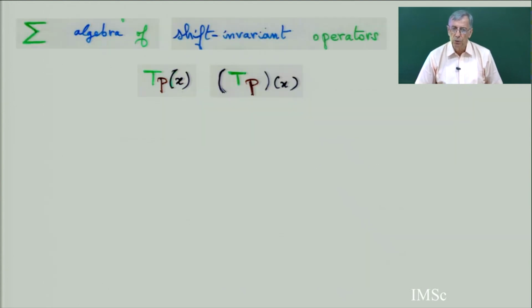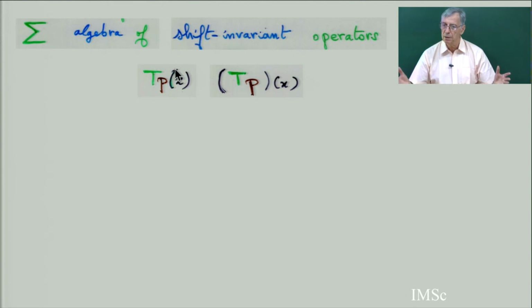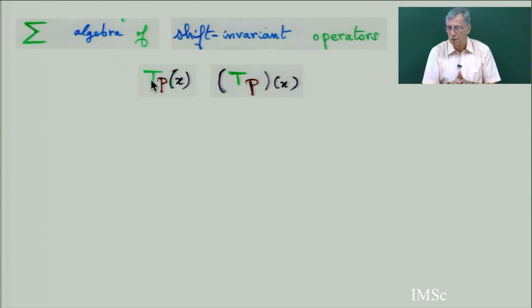So I am going to introduce the algebra of operators which are shift invariant operators. T is an operator acting on the space of polynomials, a linear operator from the space of polynomials to the space of polynomials, and usually we will write Tp(x), but formally it should be written like this: you take the polynomial P, apply operator T, and this is a polynomial in the variable x.